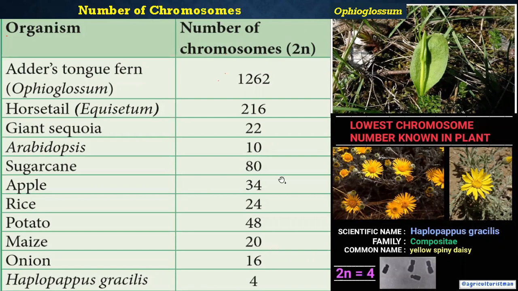In between, you can find sugarcane, apple, rice, potato, giant sequoia. I think you may remember this one. That is Sequoia giganteum, the tallest tree. Even this consists of only 22 chromosomes. And then potato, maize, onion. So you have to memorize the numbers of chromosomes. This is the highest one and this is the least one: Ophioglossum and Haplopappus gracilis.